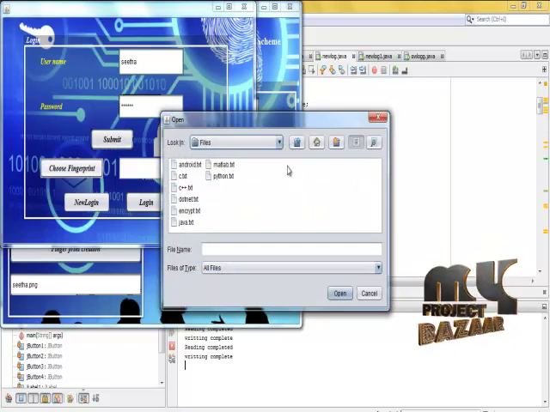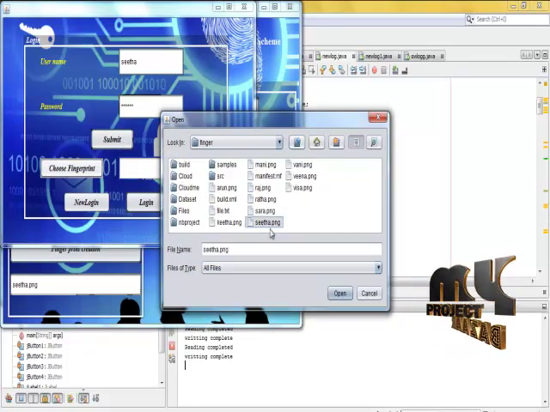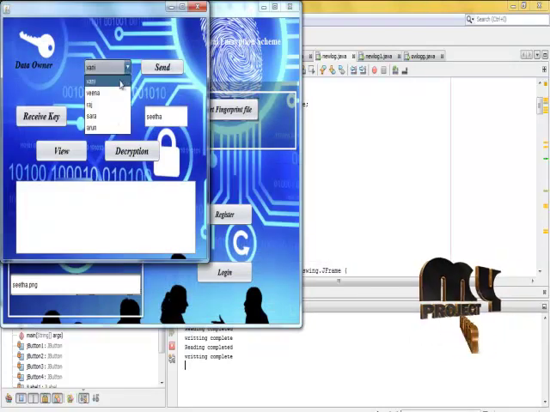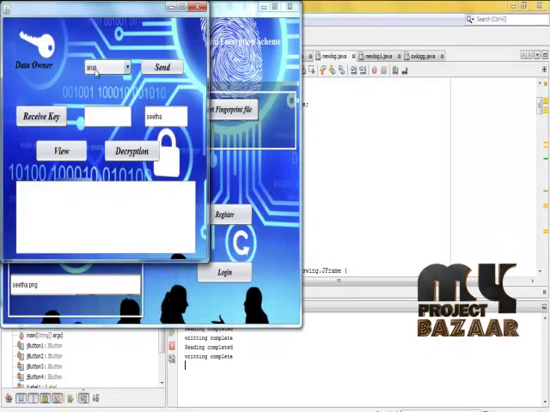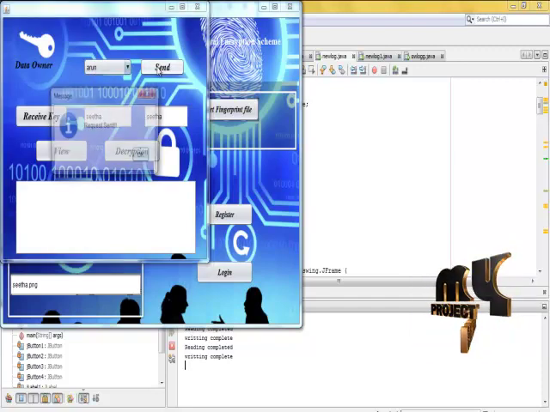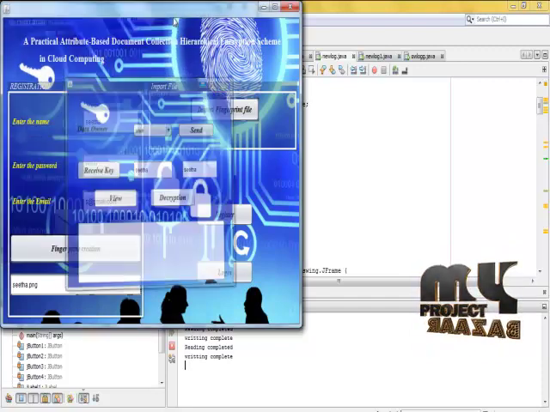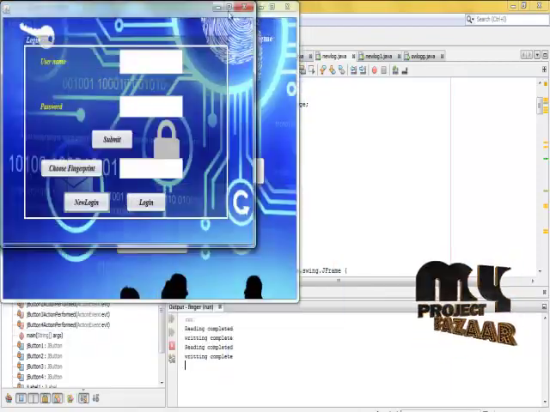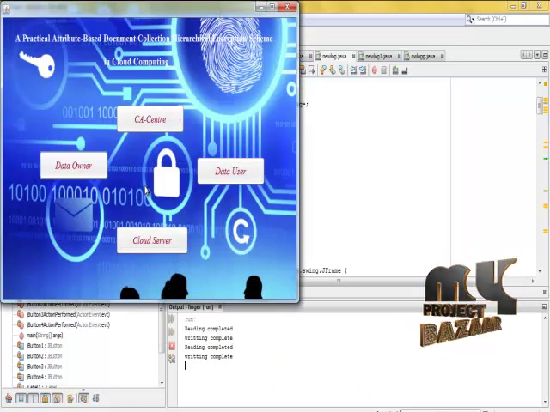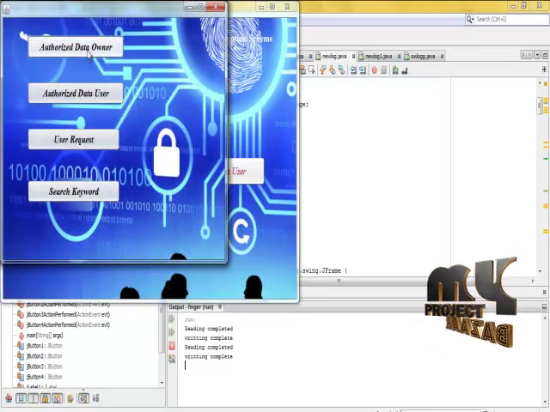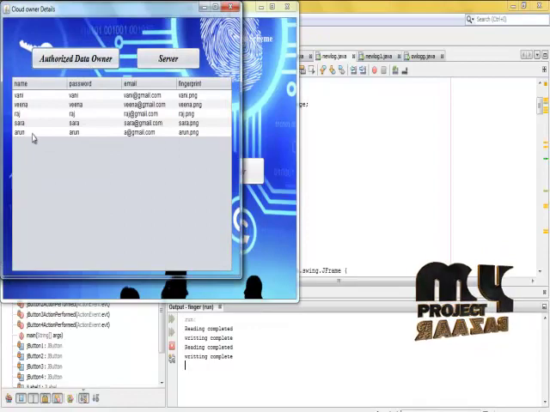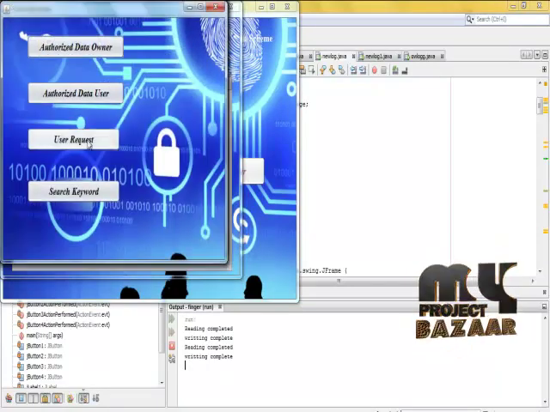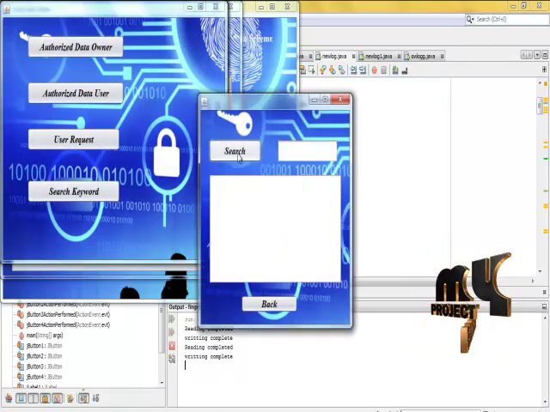Choose the fingerprint file. Login successful. The data owner name is Arun. Send the request. The request goes to the cloud. Authorize the data owner, and then authorize the data user view, and then search the keyword.